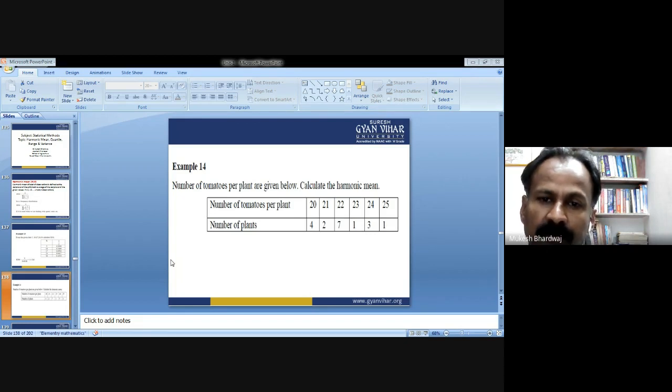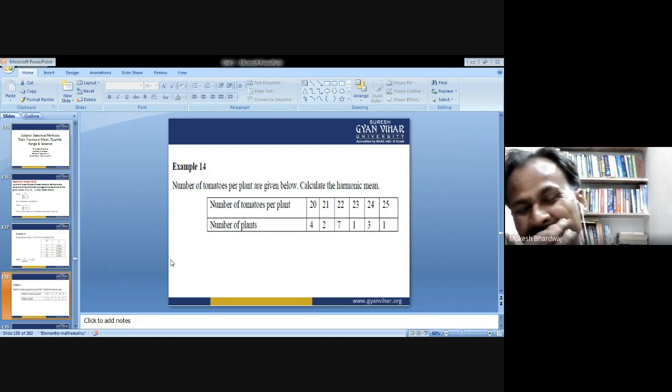1 by 20, 1 by 21, 1 by 22, 1 by 23, 1 by 24, 1 by 25. Now multiply with the individual frequency. 1 by 20 is multiplied to 4, 1 by 21 is multiplied to 2, 1 by 22 is multiplied to 7, 1 by 23 multiplied to 1, 1 by 24 multiplied to 3, 1 by 25 multiplied to 1.